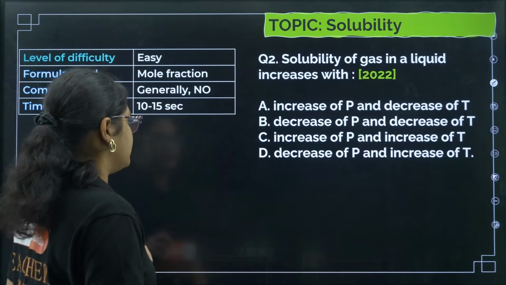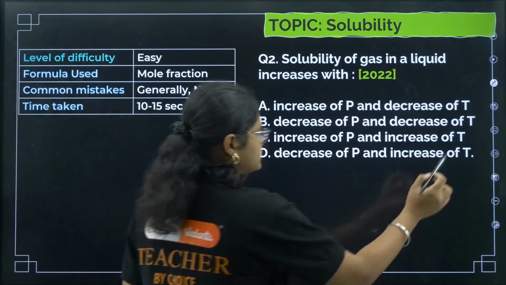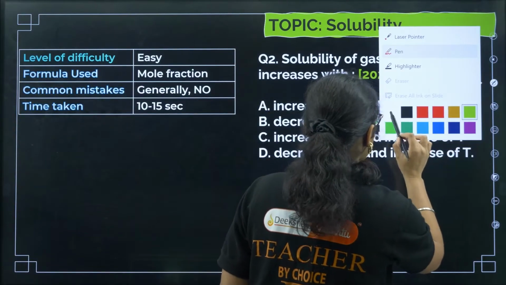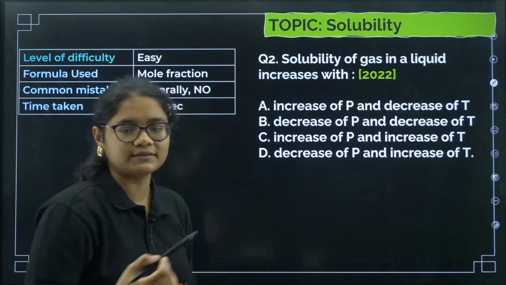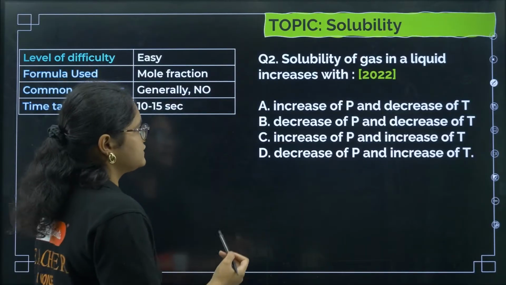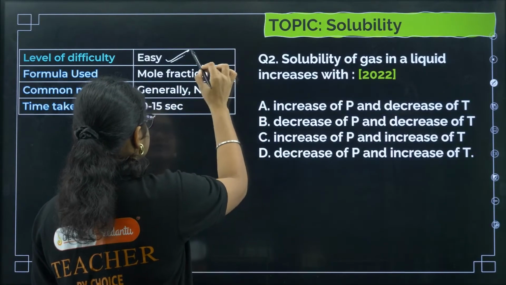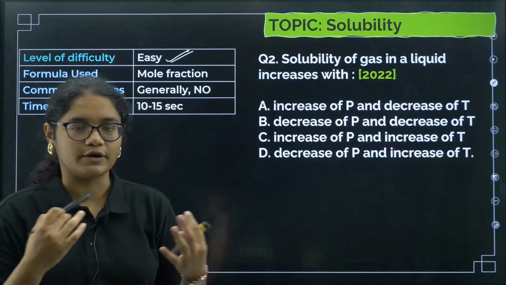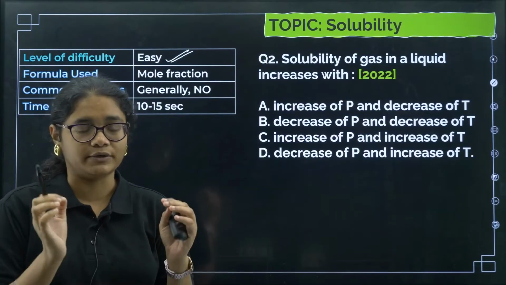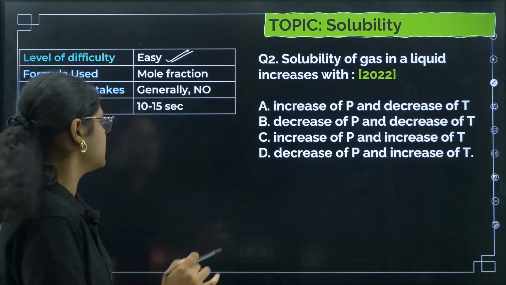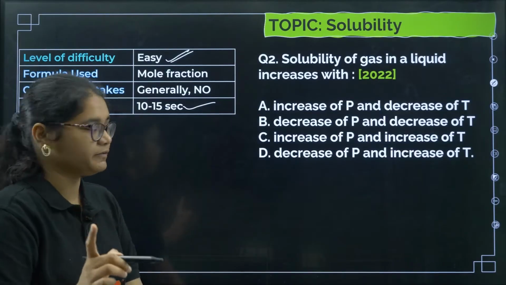Solubility of gas in a liquid increases with. Okay, so this question has come from the next topic, that is solubility. Now here if you see, this question is super easy. It is a very theoretical question, and a theoretical question you need to do within 10 to 15 seconds. So time allotted here is 10 to 15 seconds.